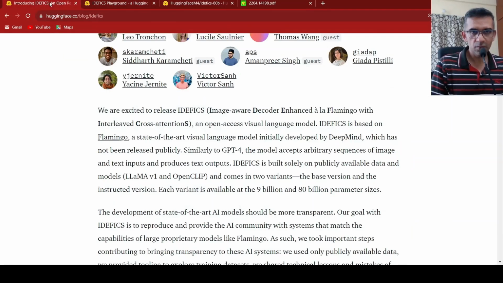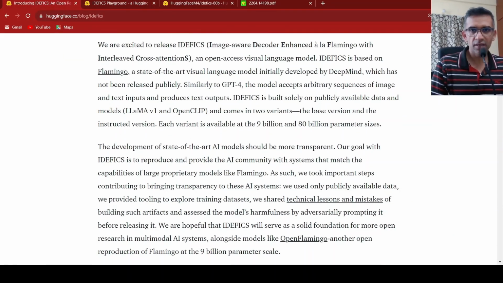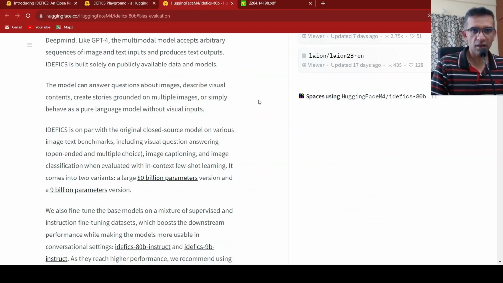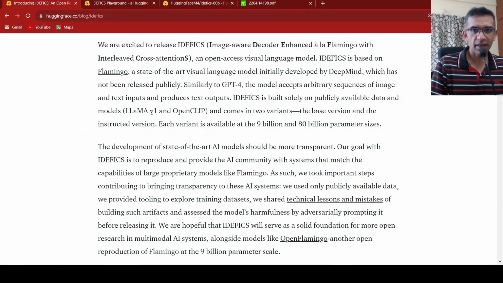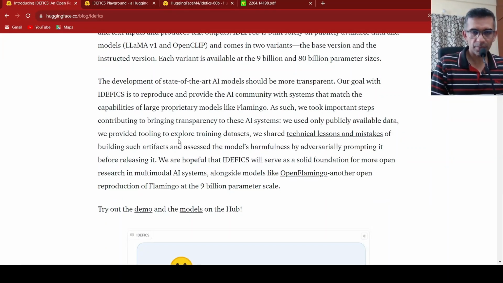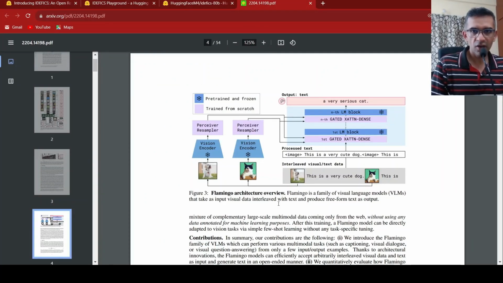Now this model is available in two variants, a 9 billion and an 80 billion parameter variant, and it makes use of LLaMA as the language encoder and OpenCLIP as the image encoder. This is based on Flamingo, and if you look at the architecture of Flamingo, the idea is that you send input which is an interleaved mix of image and text data.